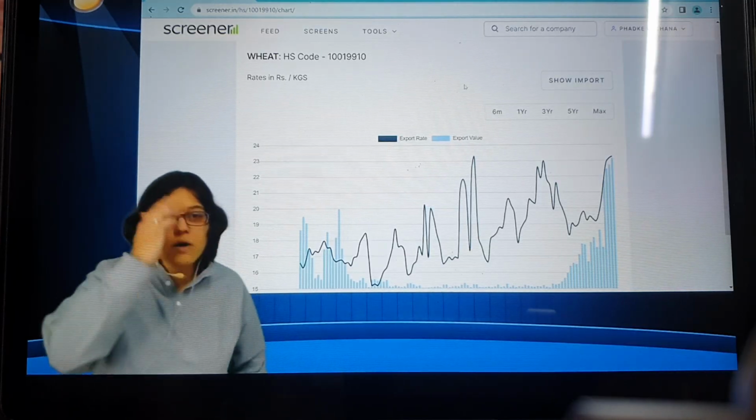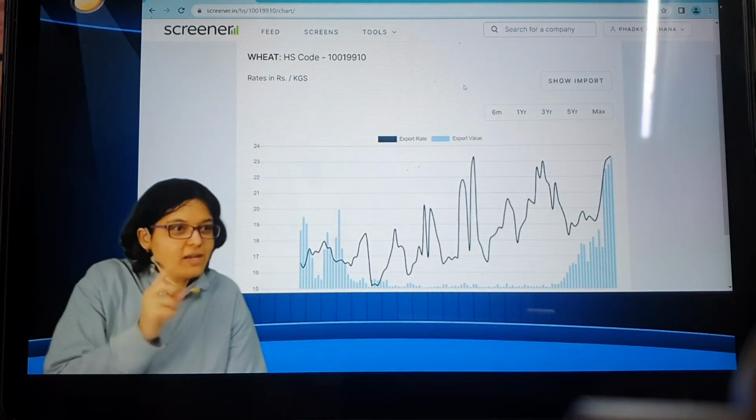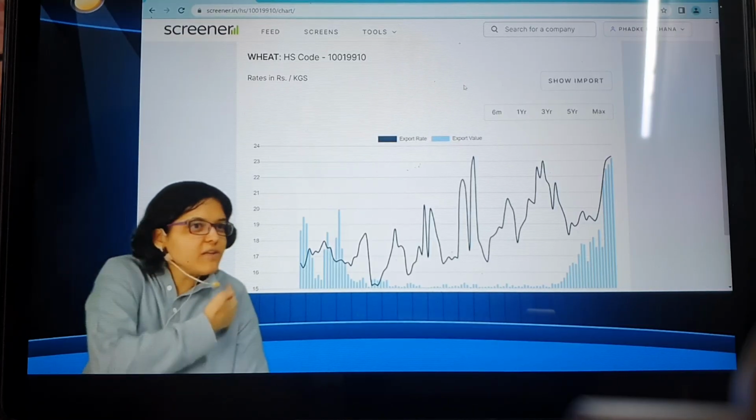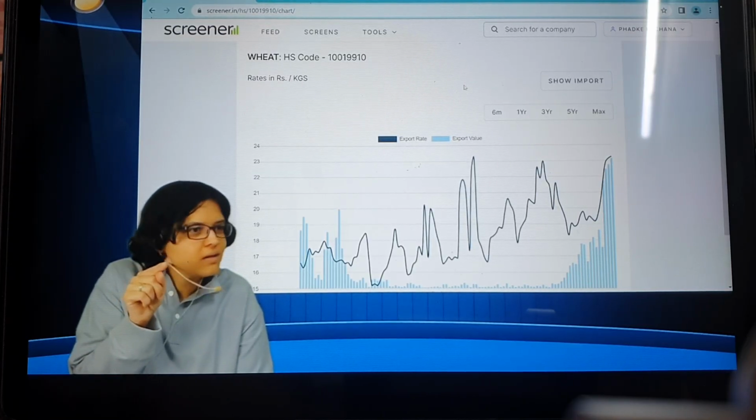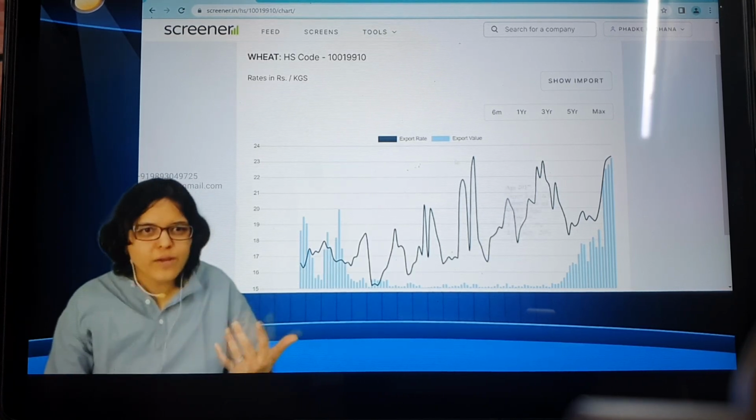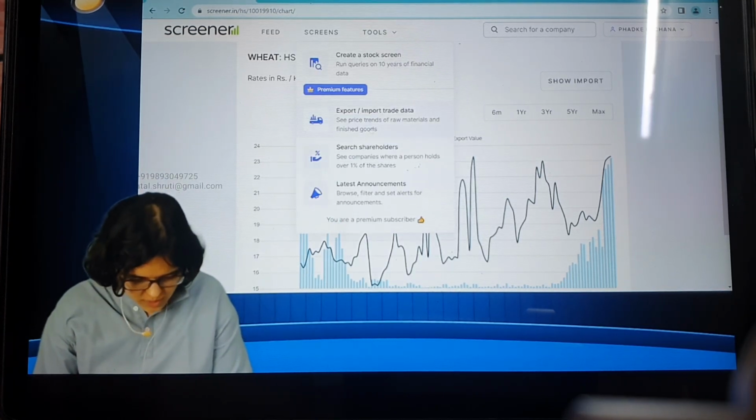So tell me, why can this be important? Whenever you are analyzing any company, you know what the major raw material is. Just search the raw material and see what is happening with the prices. If it is terrifically increasing, can I say that profitability is going to be impacted? And if the finished product price is increasing, should they be happy? This is something I found in Tools, so I just thought of sharing this with you. So this was the first one, export import data.